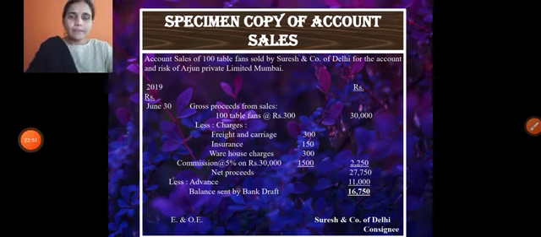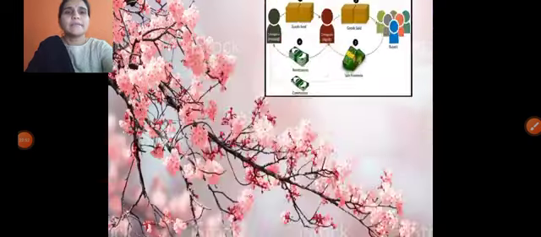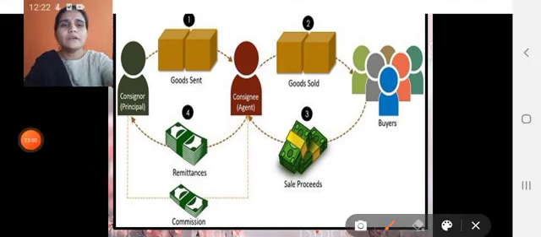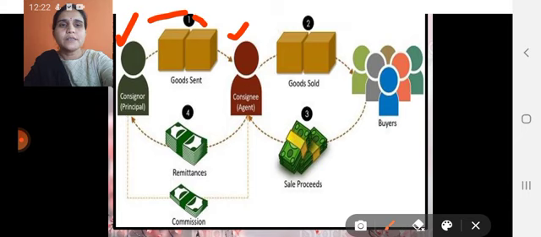Let's see the procedure of the consignment. Here, the principal is the owner of the goods. He sends the goods in the first step, and the agent receives the goods from the owner.